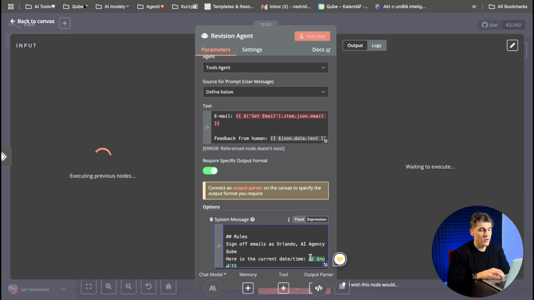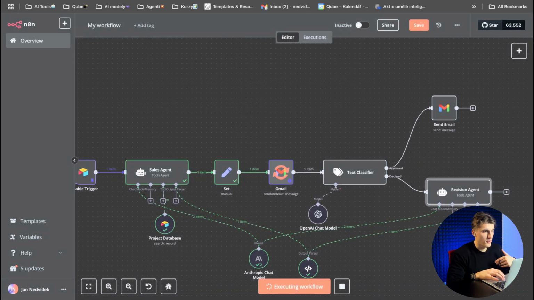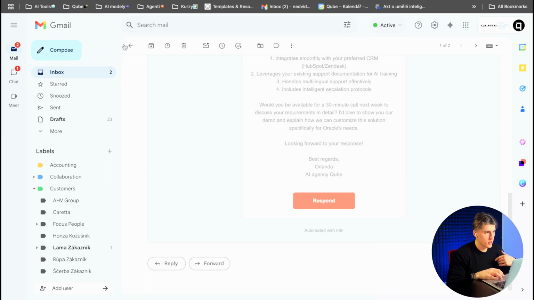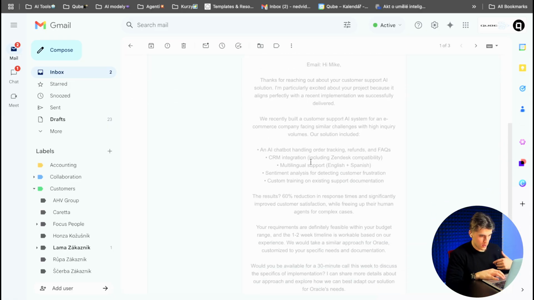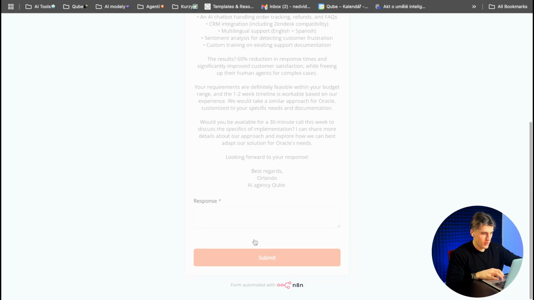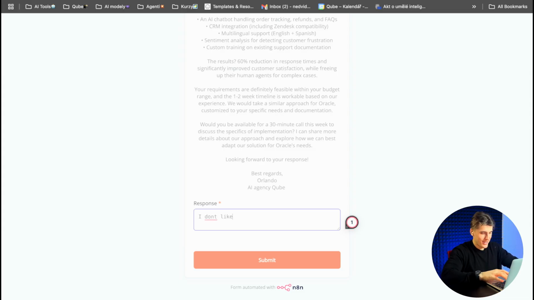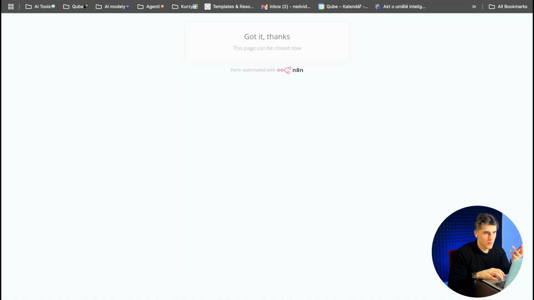And what is super nice is that in n8n you have the function named now, which makes sure the agent knows exactly what the date is today. So as you can see here, we have an email waiting for our approval. So I will just go here, respond and write, I don't like it, text is too long, make revision. Or I don't need to write it because he understands, but I will write it like that.